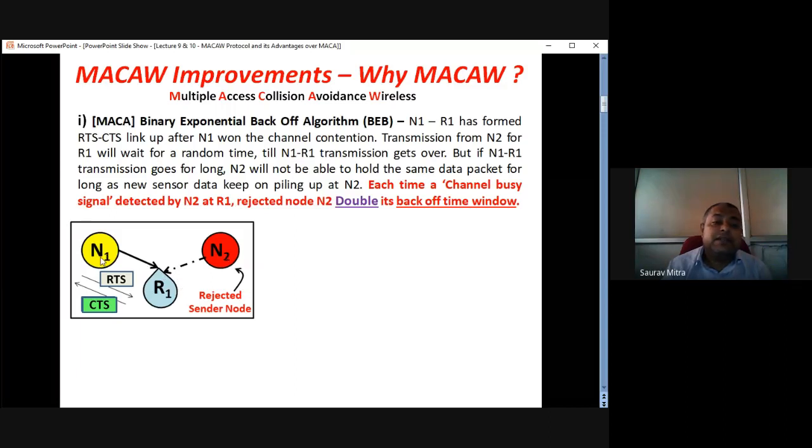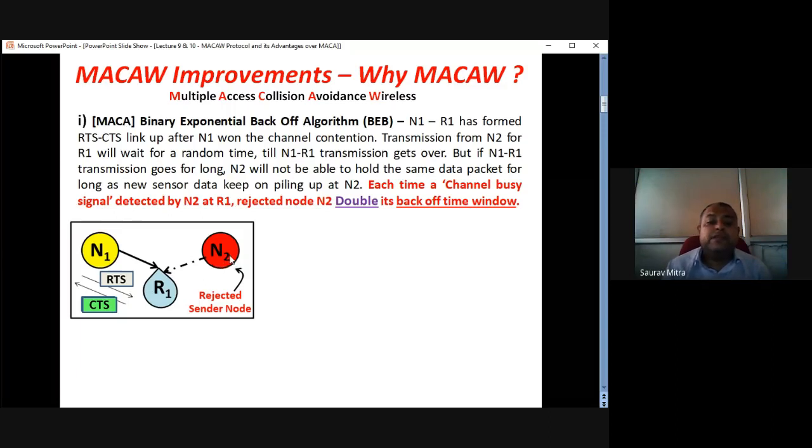Initially N1 R1 is communicating, N2 is trying to catch hold of R1, but R1 will give back a busy signal to N2 because R1 will say I am busy with N1. Every time N2 receives a busy signal from R1, its waiting time becomes double. So initially N2 tries to win R1, tries to establish a communication channel with R1. It does not get any hint from R1 through CTS.